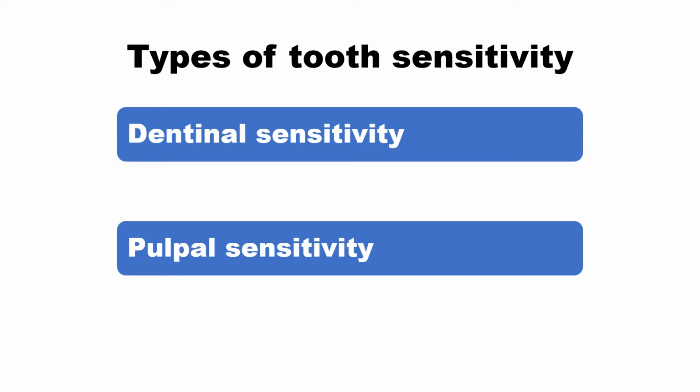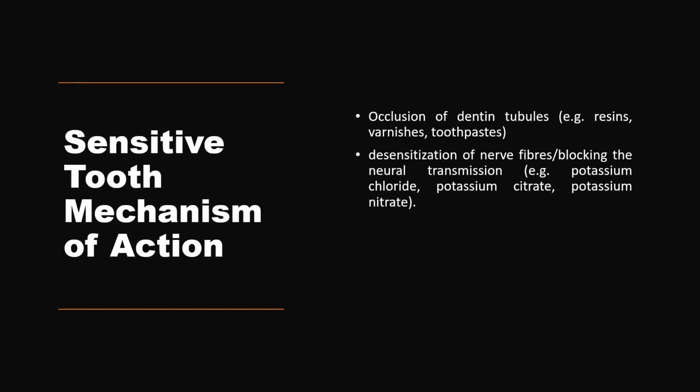The second type of sensitivity is pulpal sensitivity. The pulp is the soft mass present in the middle of the tooth, and sensitivity arising there, apart from the dentine, is called pulpal sensitivity. Most of the time, the sensitivity felt is dentinal sensitivity. Now, with dentinal sensitivity, the pain may be very severe, or it may be localized, limited to one or two teeth, or it may be generalized pain.